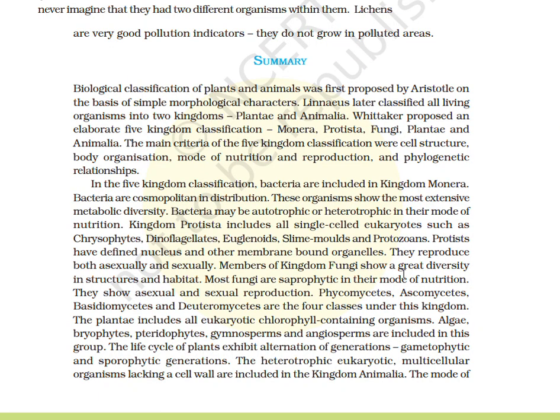Members of the kingdom Fungi show a great diversity in structures and habitat. Most fungi are saprophytic in the mode of nutrition. They show asexual and sexual reproduction. Phycomycetes, Ascomycetes, Basidiomycetes, and Deuteromycetes are the four classes under this kingdom. The Plantae includes all eukaryotic chlorophyll-containing organisms. Algae, bryophytes, pteridophytes, gymnosperms, and angiosperms are included in this group. The life cycle of plants exhibits alternation of generations, gametophytic and sporophytic generations.